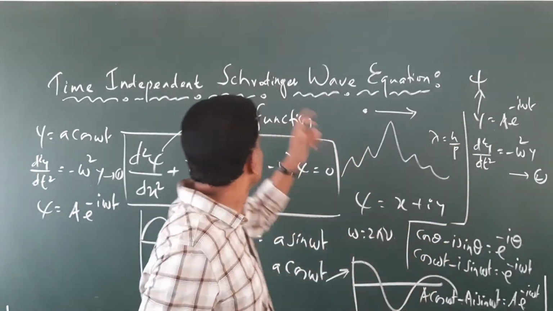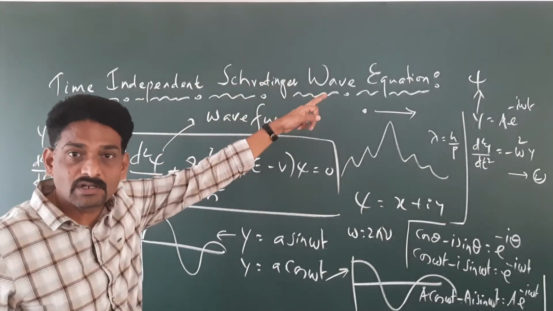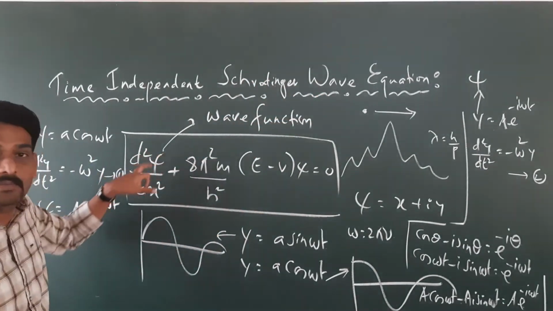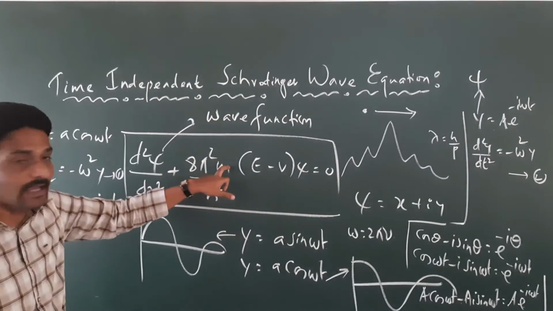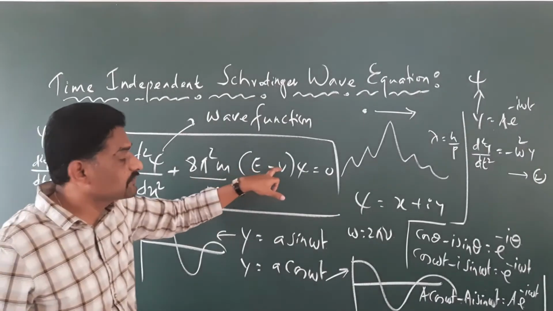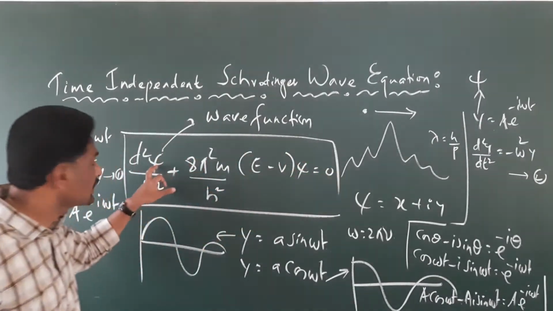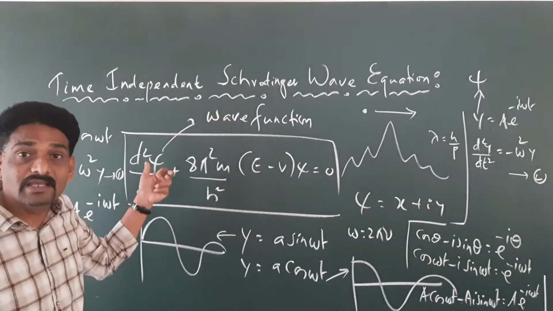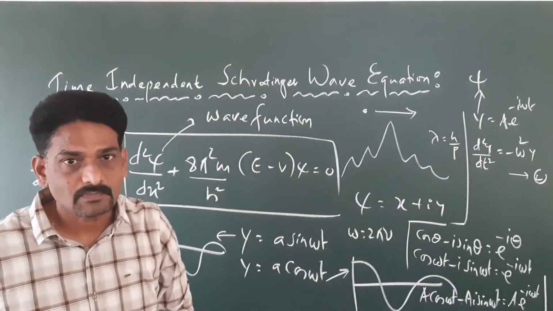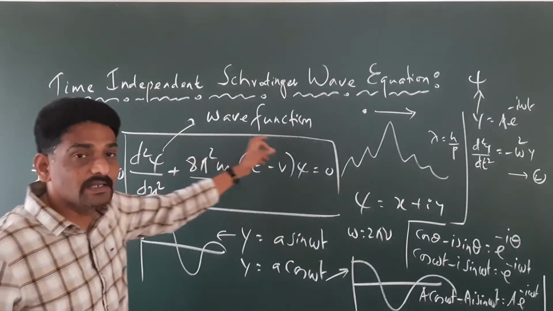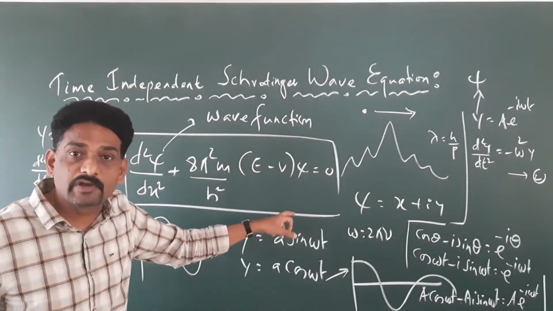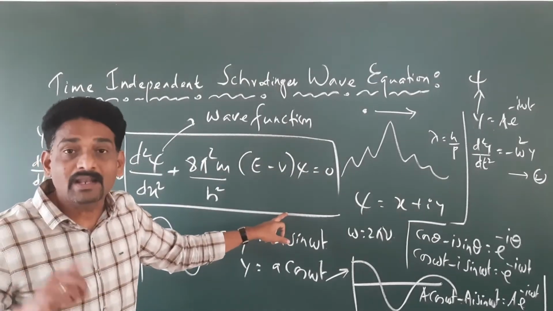Therefore, we have the time-independent Schrodinger wave equation of the form d square psi by dx square plus 8 pi square m divided by h square into E minus V psi equals 0. What is psi? Psi is the wave function in the complex form.